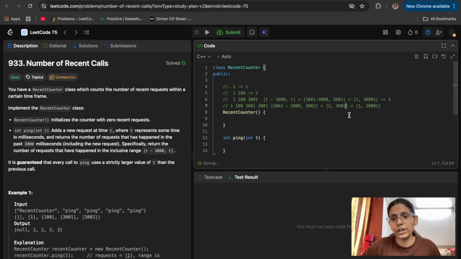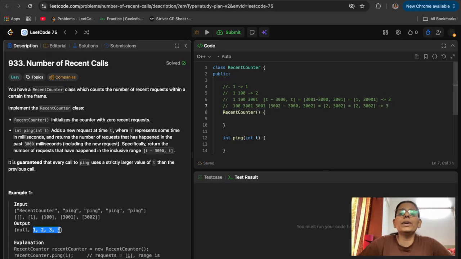So we need to remove it, because now we check how many requests are there between 2 and 3002. When we remove 1, the size becomes 3 again. This will be our answer, that is 1, 2, 3, 3.